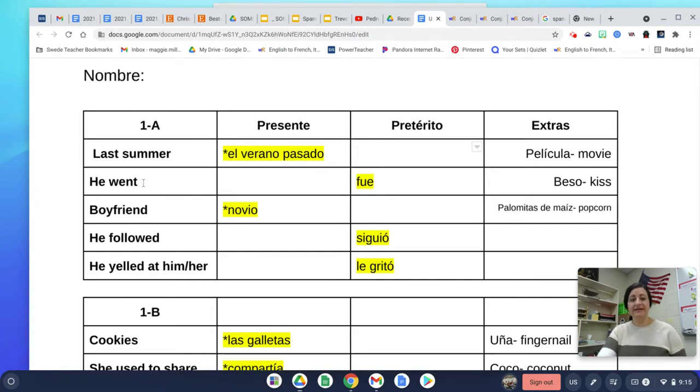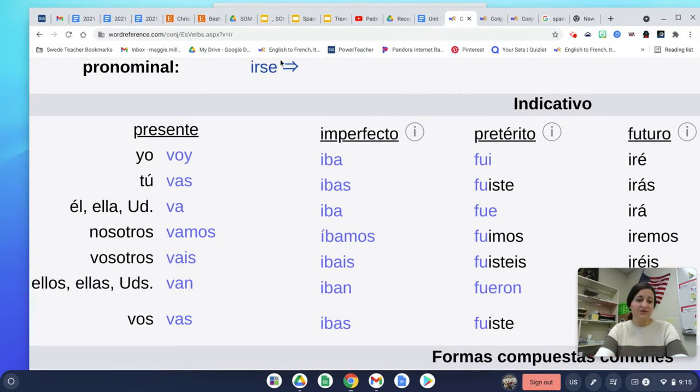And the next one is he went. And you know this word already. This comes from the verb ir. Bueno, ir means to go. Now, in the present tense, okay, again, you learned this one last year. So in the present tense, he or she goes is va. Now, just a reminder on what that whole chart looks like in the present tense. It's right here. Okay, it's voy, vas, va, vamos, van. We don't worry about the nosotros tense, so don't worry about it on here, but you're going to see it. So voy, vas, va, vamos, van. Again, that's not a new chart.